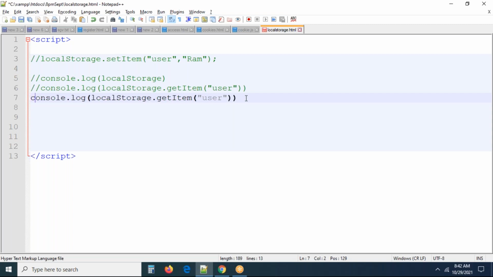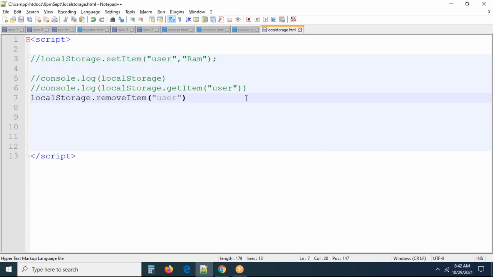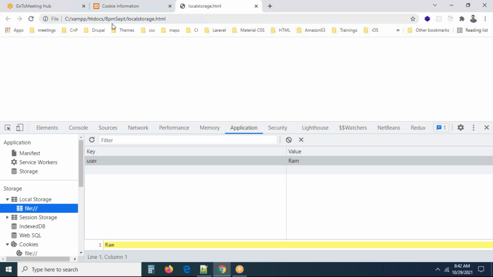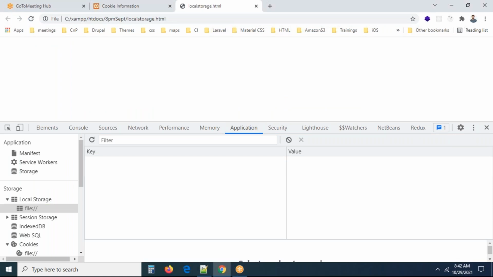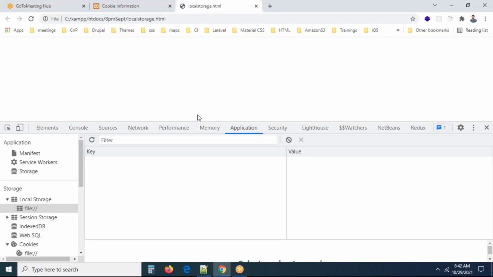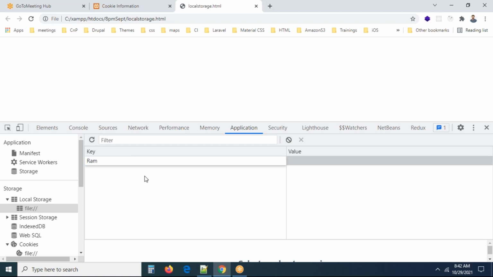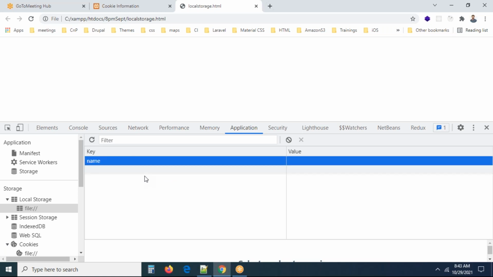Okay, now what I want to do, now you can see I'm not logging. This is going to be removeItem, removeItem of user. Now you can go here. If you refresh the page, you can see what happened. The item is removed from the local storage. If you want to remove, yes, we can. I think clear is completely deleted by something. Now you can see we can add some key and value pair. Name, we can add, right? What happened? Right click, add new. Okay, name.